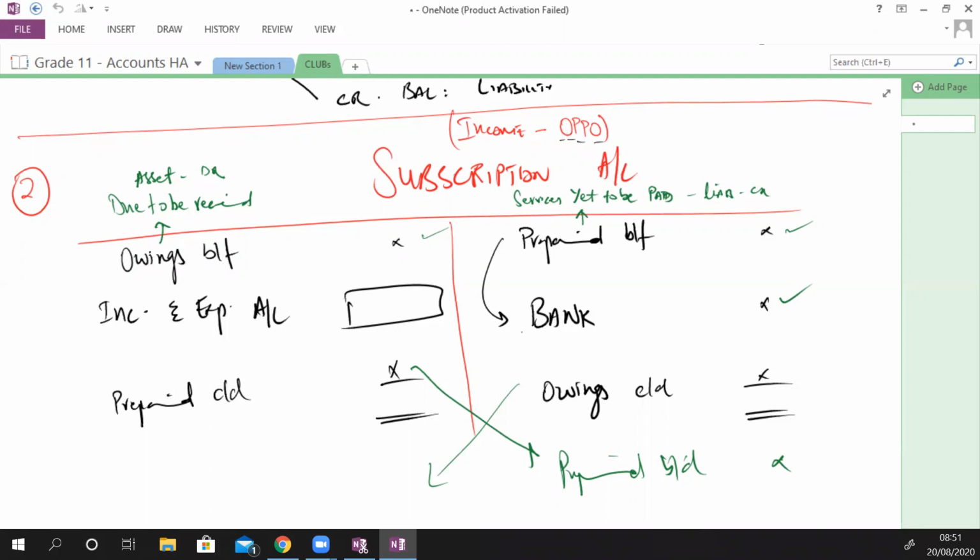Okay. So the first step that we saw was to calculate the opening accumulated fund.